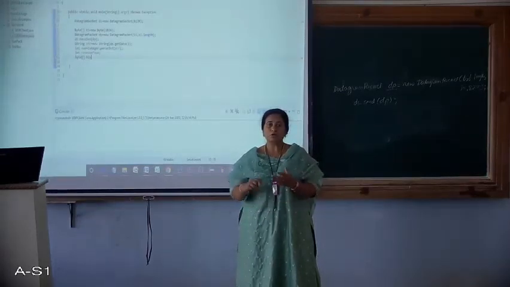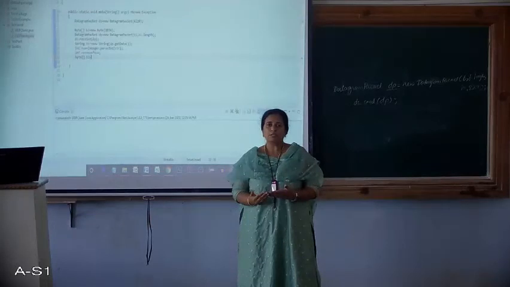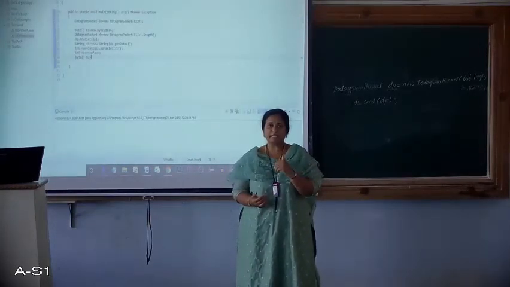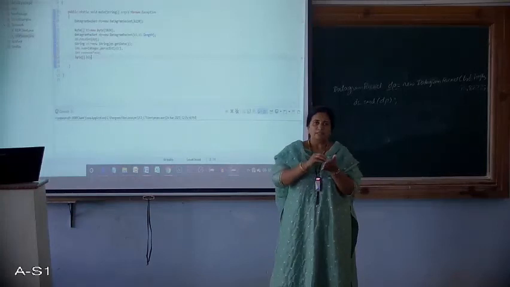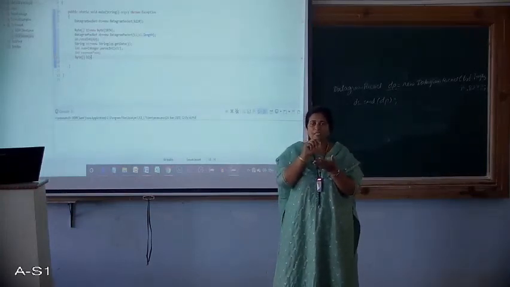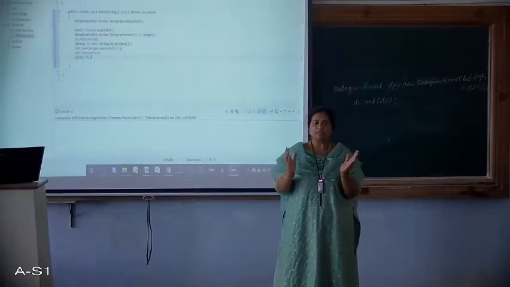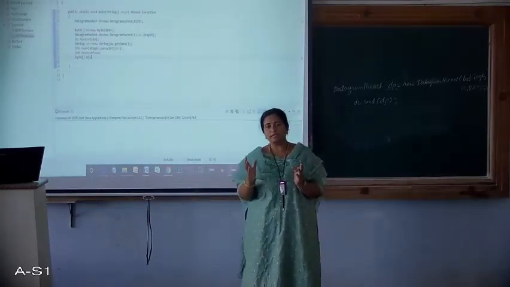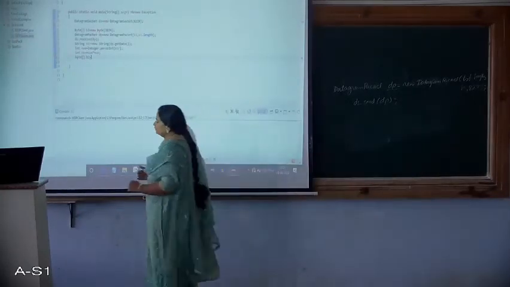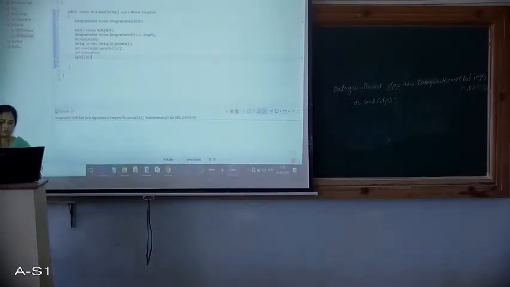Correct? So how do you convert an integer to a string? We have seen that at the client side we did that: number plus an empty pair of double quotes. So that will make a number into a string, and then we can use the getBytes method. So same thing holds good here also. So here also I will be writing result plus this. So now we have got the result in the form of string.